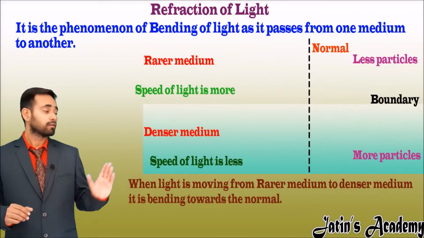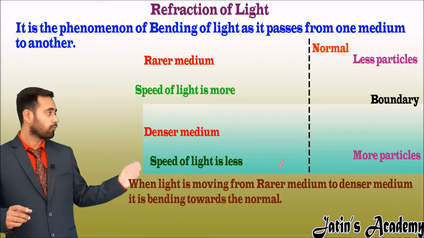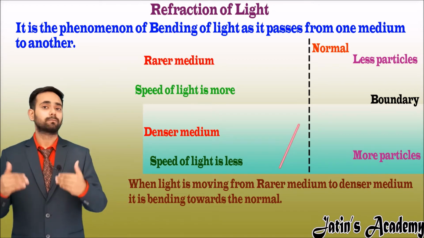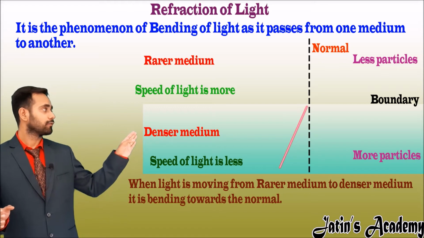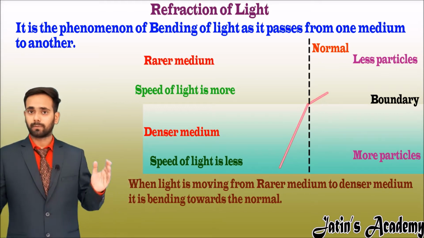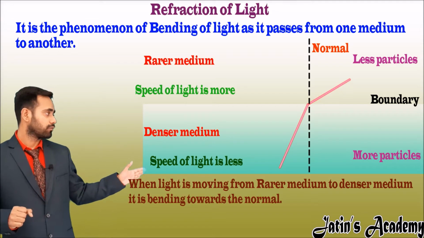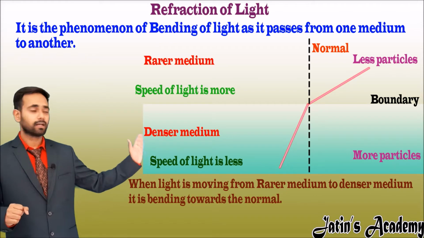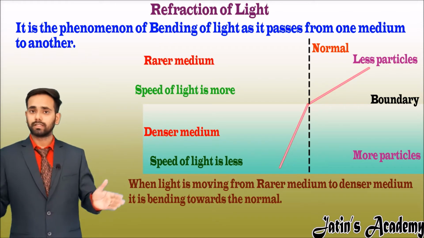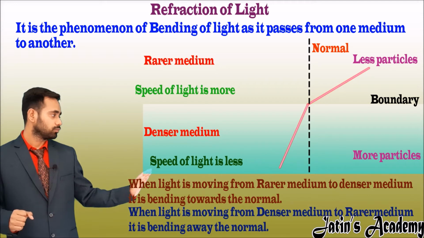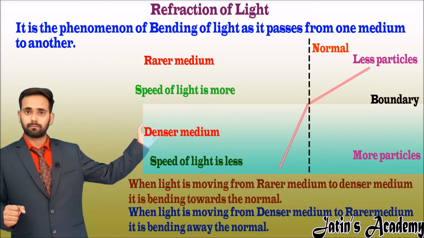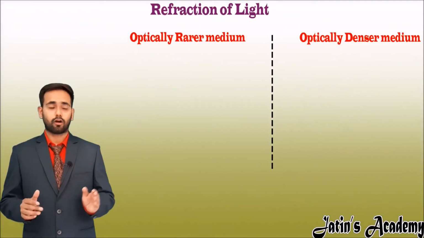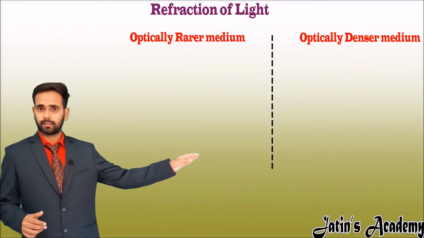Repeat the experiment, but now the light ray is moving from water to air. The speed of light in water is less because particles are more, and the speed of light in air is more because particles are less. When the light is moving from water to air at the boundary, it is bending away from the normal. So it is concluded that when light is moving from denser medium to rarer medium, it is moving away from the normal.